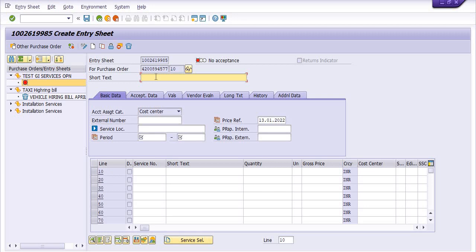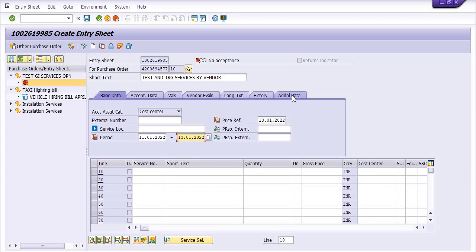And mentioning in the short text: test and training services by vendor. Okay, the period is from 11/1/2022 to 13/1/2022.